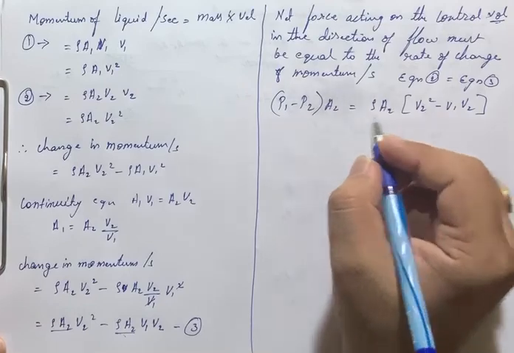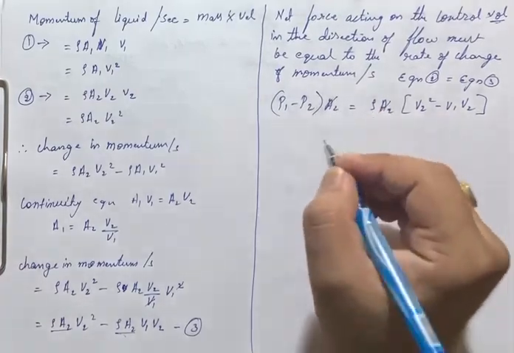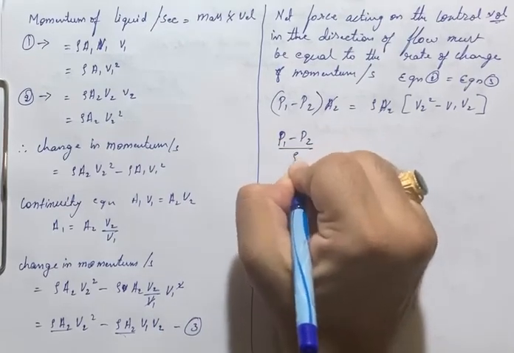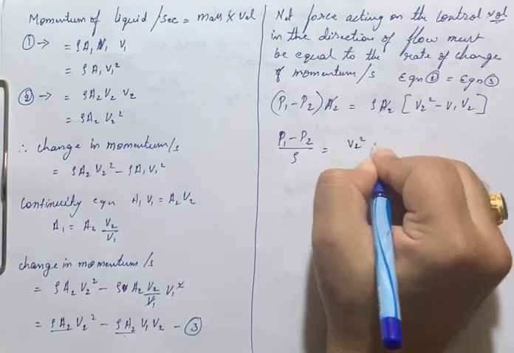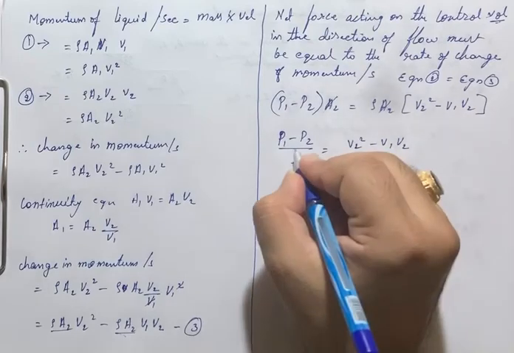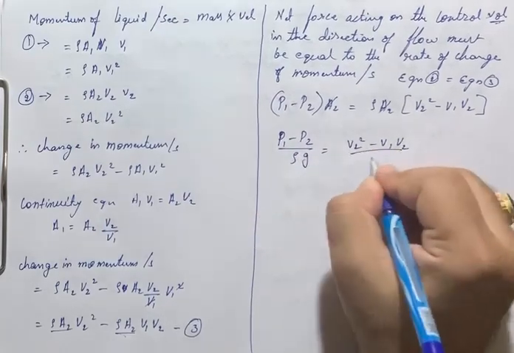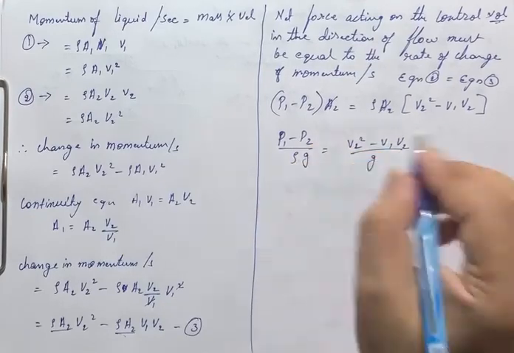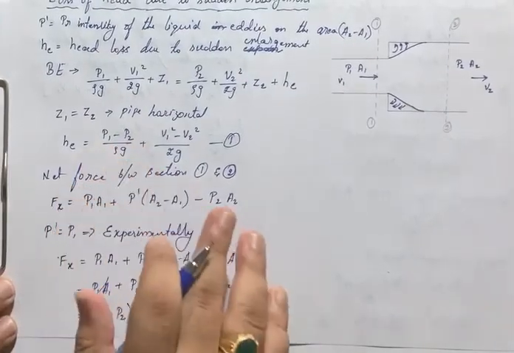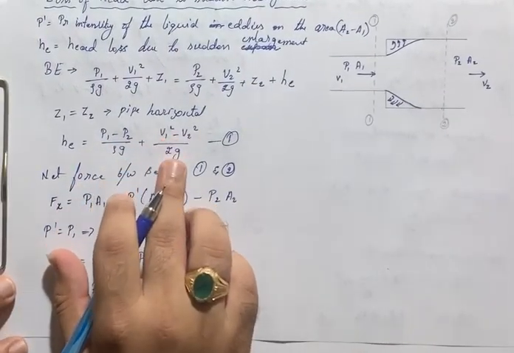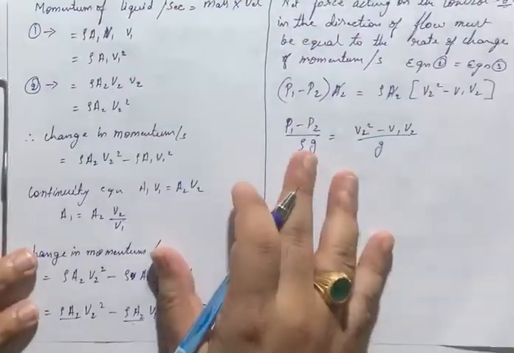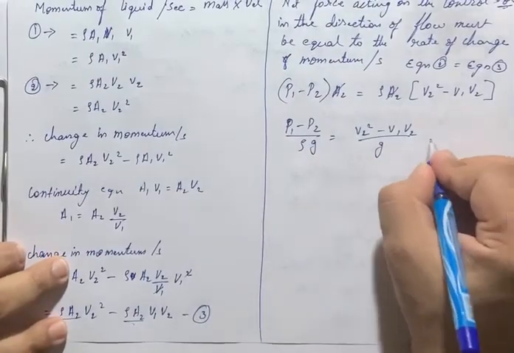Now A2 cancels off, bring the rho to the bottom: (P1 minus P2) by rho is equal to V2 square minus V1 V2. Now divide both sides by g. Why? Because I have (P1 minus P2) by rho g is equal to He. Here we have (P1 minus P2) by rho g, and (V1 minus V2) square by 2g is equal to H here. So I can substitute in the He formula whatever we have got. Call this equation number 4.